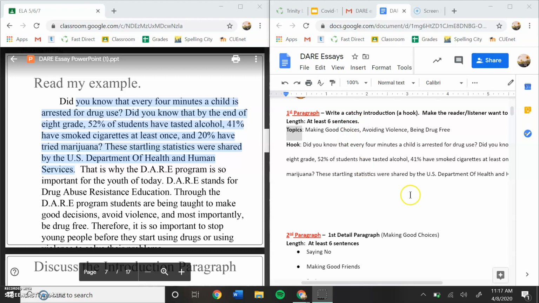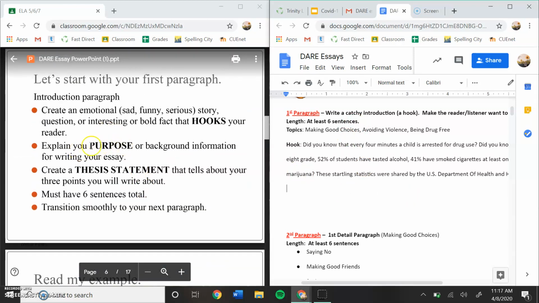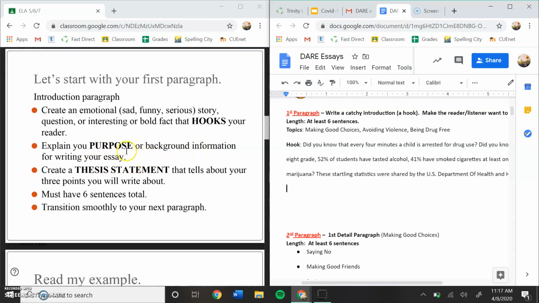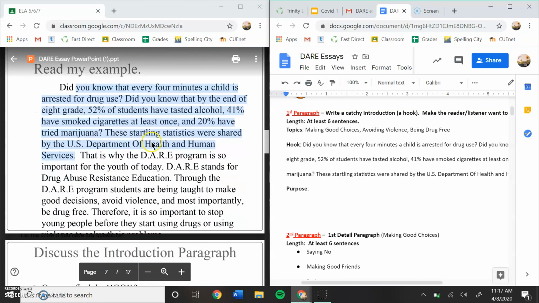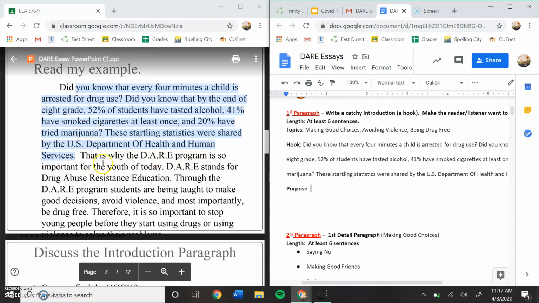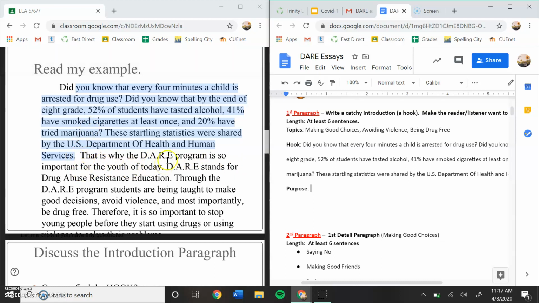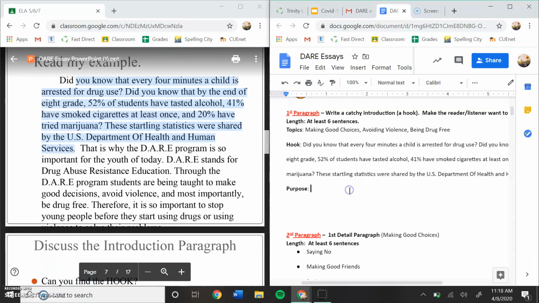Okay, so we wrote this hook, and now let's go back in here, we're going to write our purpose. So explain your purpose or background information for writing your essay. So why are you writing this essay? That is going to be your purpose. So let's make purpose here. Okay. And then if we look at her example, it says, that is why the DARE program is so important for youth of today. So over here, you're going to write your purpose for the essay.